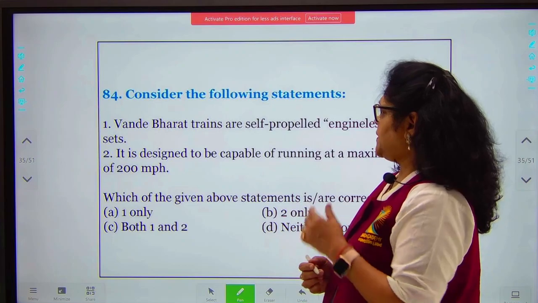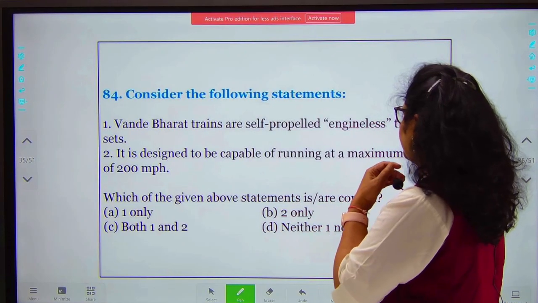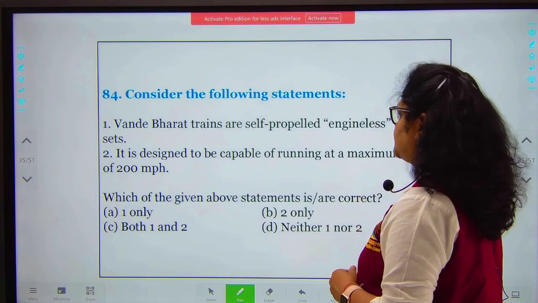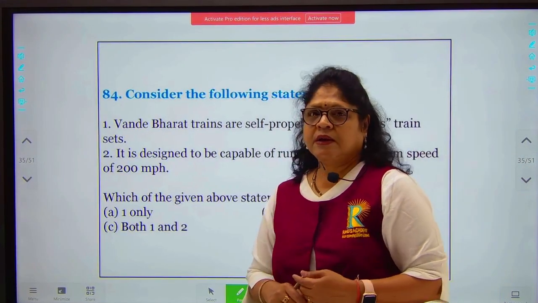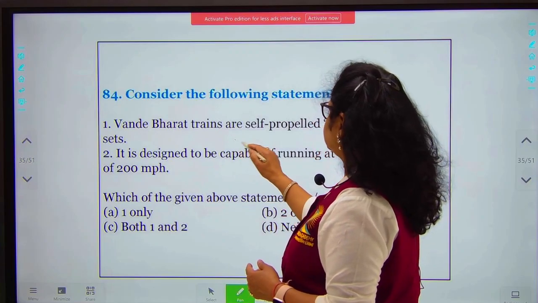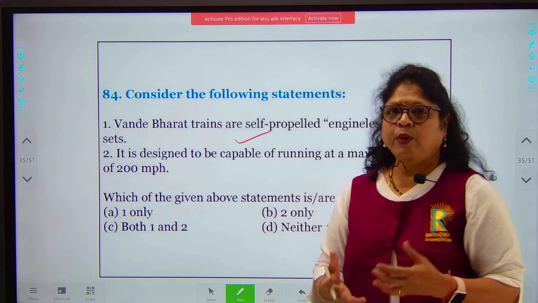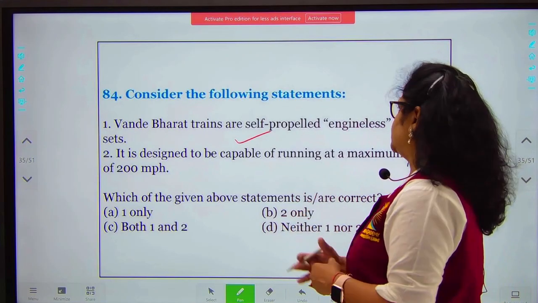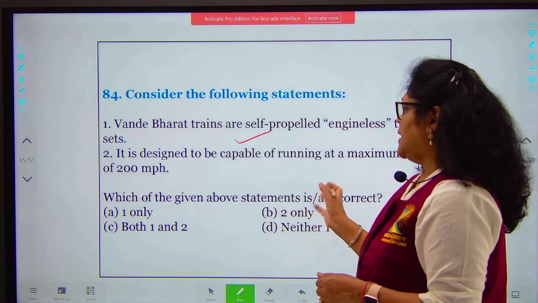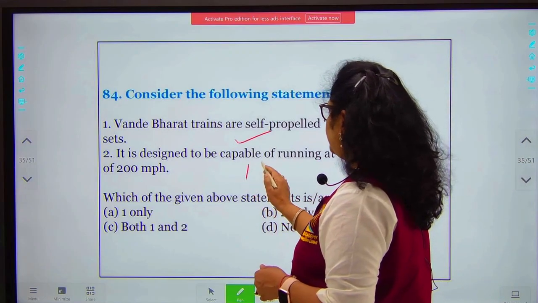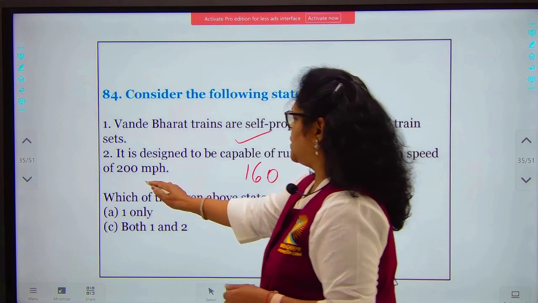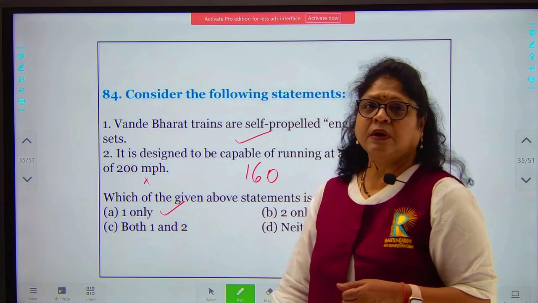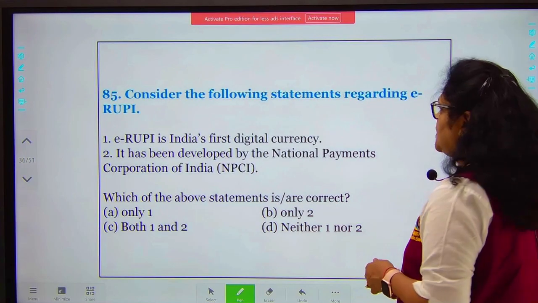Consider the following statement. Vande Bharat trains are self-propelled engineless train sets. It is designed to be capable of running at a maximum speed of 200 miles per hour. Yes, they are self-propelled engineless trains like the bullet train or the metro trains. These trains are self-propelled engineless trains, but they run at a speed of about 160 kilometers and not 200. So this statement will be wrong. One only will be your answer, that is option 1. Your option 1 is the correct answer.